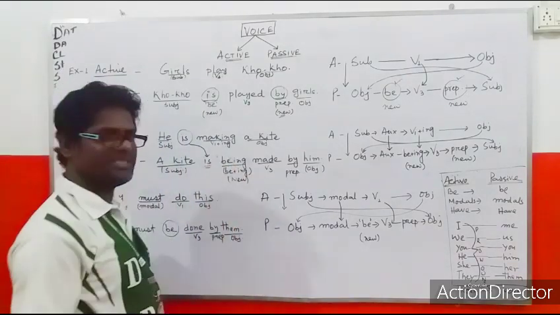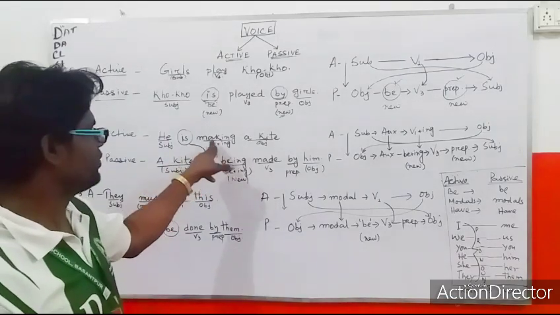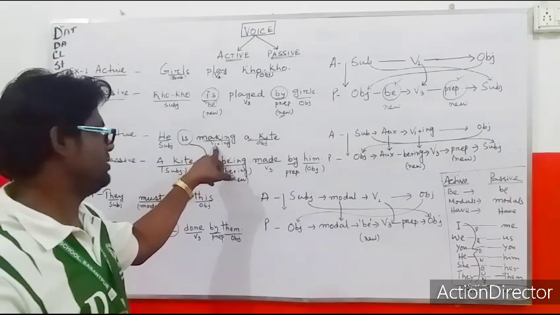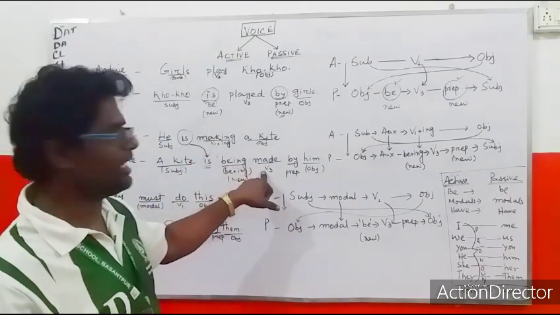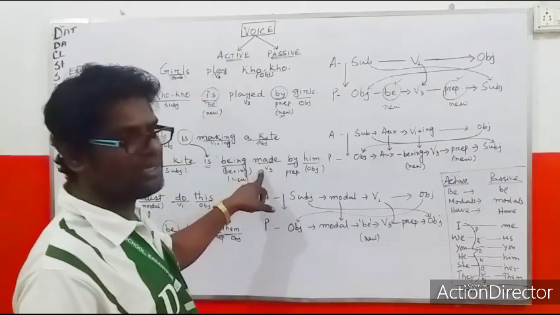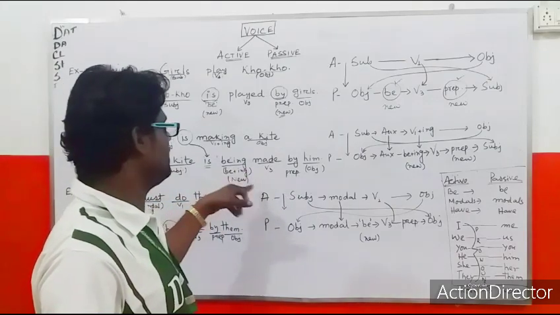Now always in the passive comes what? The third form of the main verb. First form is make. Third form is what? Make, made, made. Here made is the third form. So already we discussed why the third form is coming, because this is compulsory. Okay, a kite is being made.